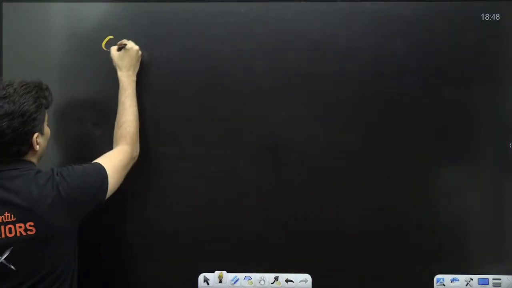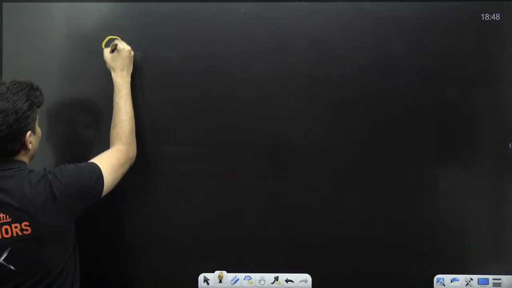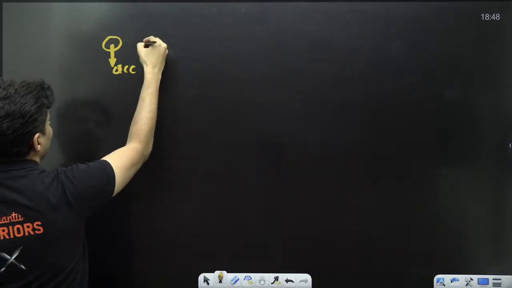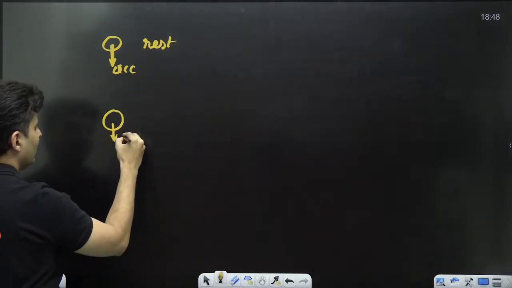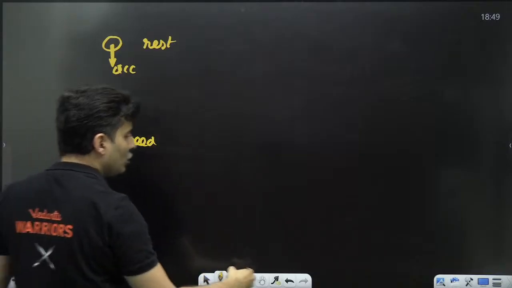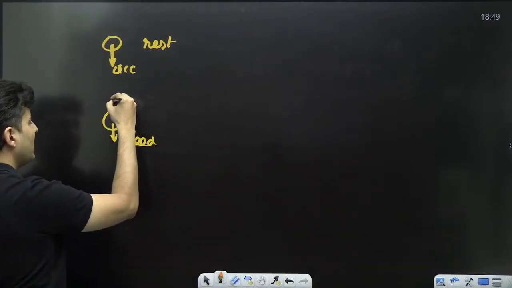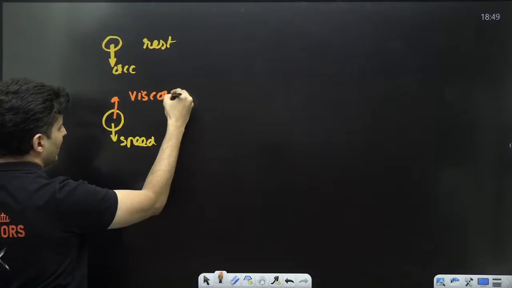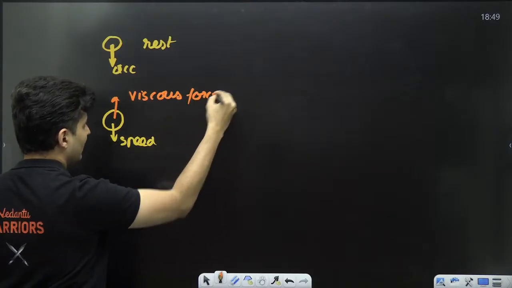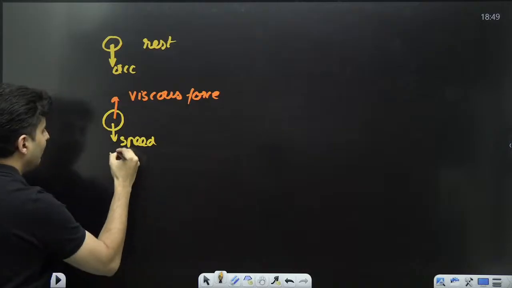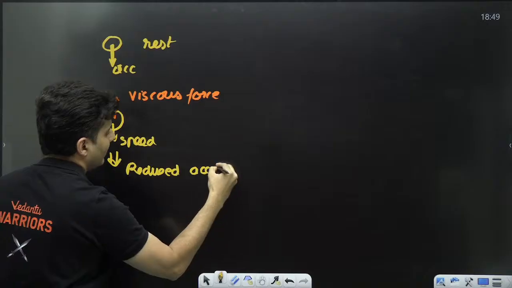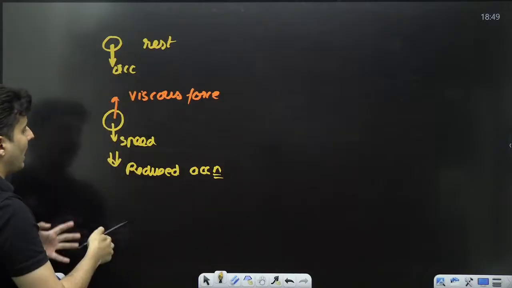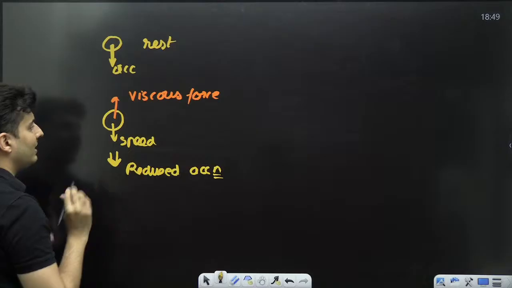So what happens is, initially when you drop a ball, it accelerates and starts from rest. But as soon as it acquires speed, a viscous force comes into play. That viscous force gives it a reduced acceleration, so the acceleration will not be as before, it will have a lesser value.